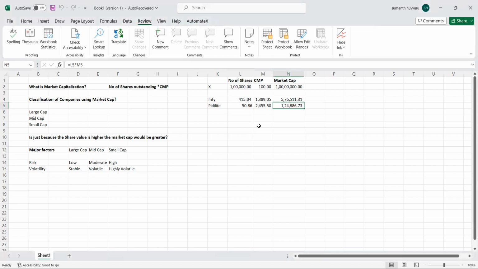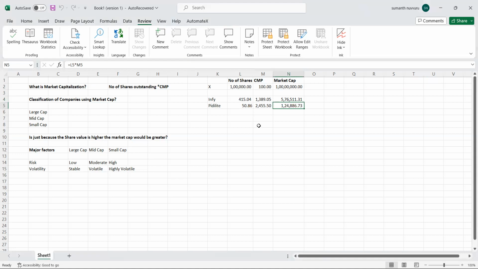Fine. So I hope you understand what market capitalization is. Now let's jump into classification of companies based on their market cap. There is no particular limit as such where a company is classified as large cap, mid cap, or small cap. But I have taken some data from different websites. I have seen somewhere that large cap is more than 20,000 crores, on another website more than 28,000 crores, and on another the BSE decides it in the form of an 80, 15, 15 kind of rule.